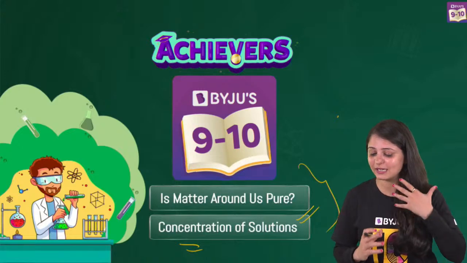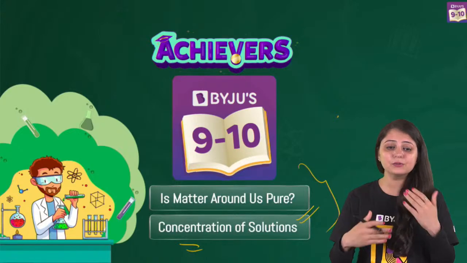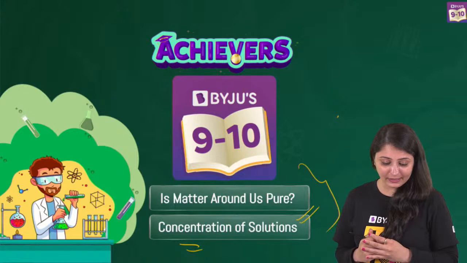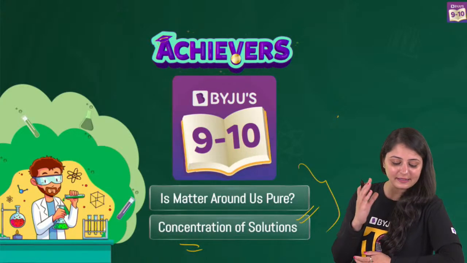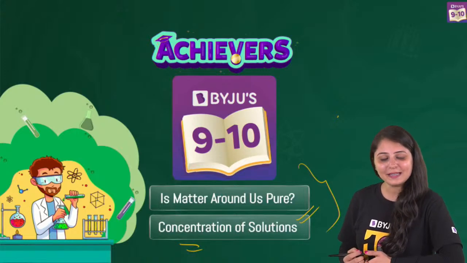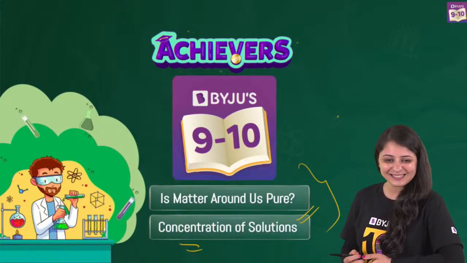And this is what the class is going to be all about, to discover new things now. This is for grade 9, all of you. You have a chapter, Is Matter Around Us Pure, right? In this is a very important topic, that is concentration of solutions, that we will be covering today. Yes, it's a numerical based topic.